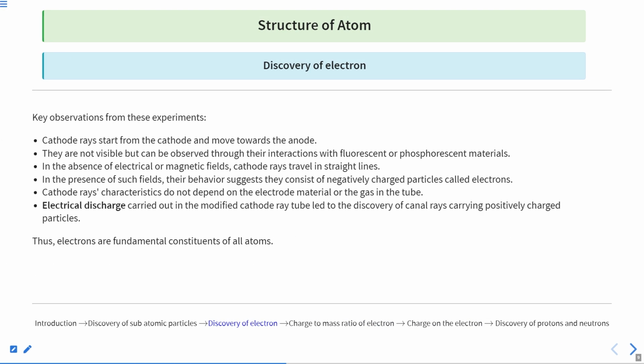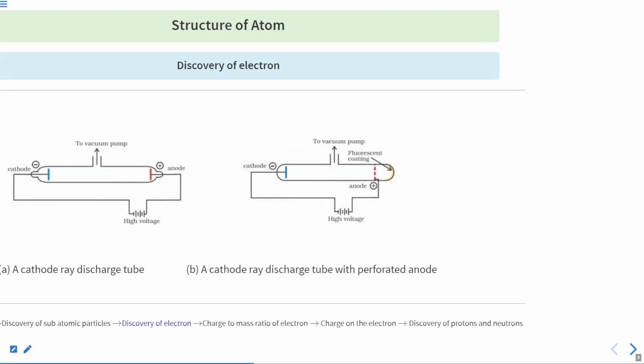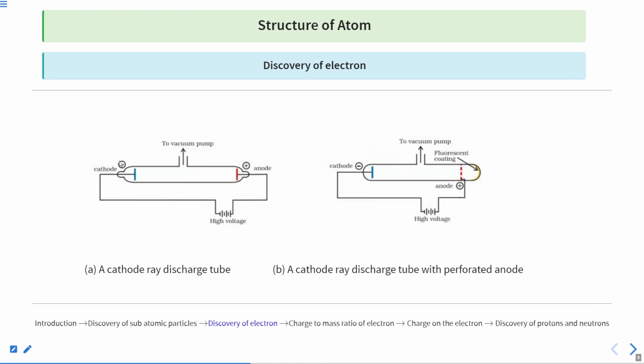Now this is about the cathode rays. If you talk about some key observations regarding these cathode rays, you can see very clearly here that they must be moving, since it is a negative charge. If you are getting this fluorescence here, it means that they must be emitting from the negative charge and moving towards the positive charge.